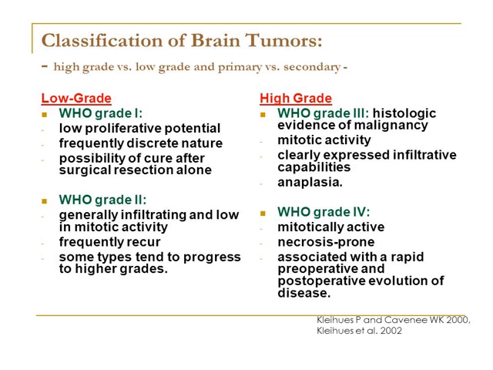Now what are the high grade? High grade are grade 3 and grade 4. Histologic evidence of malignancy, mitotic activity, clearly express infiltrative capabilities and anaplasia is there. Now WHO grade 4, mitotically active, necrosis prone, associated with rapid preoperative and postoperative evolution of the disease.